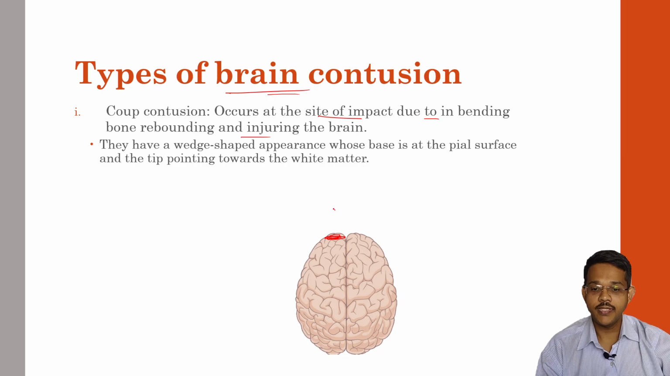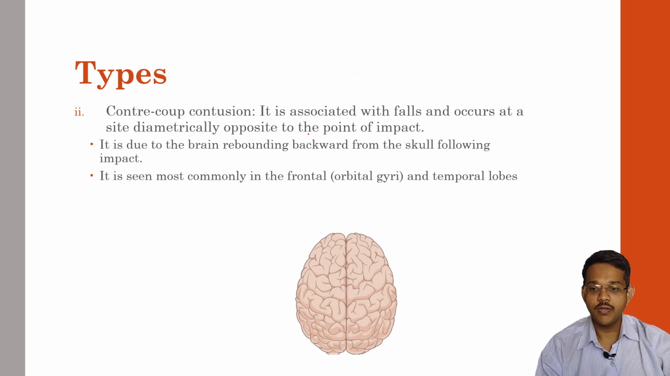So if there is an impact at the frontal lobe, a coup injury occurs at the frontal lobe. They have a wedge-shaped appearance whose base is at the pial surface and tip is pointing towards the white matter. So if you take a cross section, the base of the injury will be near the pial surface, the outer surface of the brain, and as we go inside, it becomes a cone shape with the tip pointing towards the white matter.